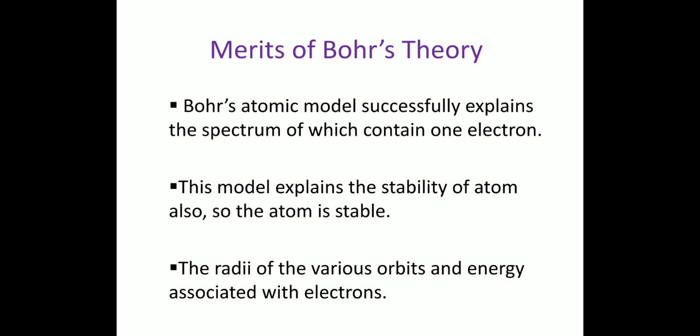So the atom is stable. The radii of the various orbits and energy associated with electrons present in those orbits calculated from Bohr's theory are well in agreement with the experimental values.